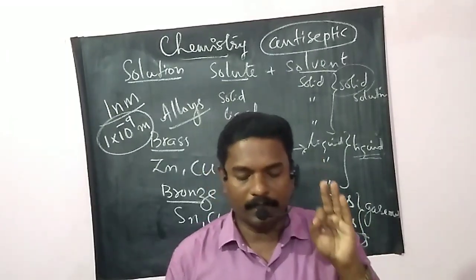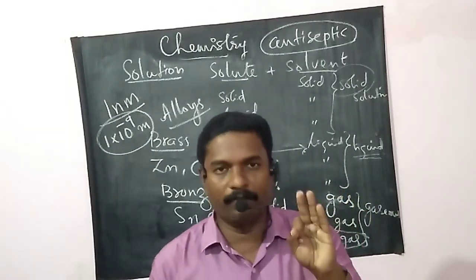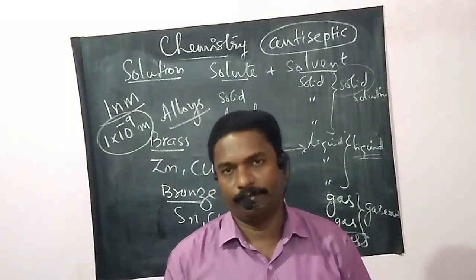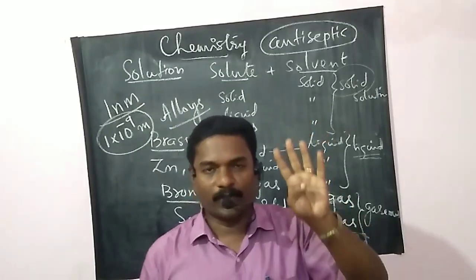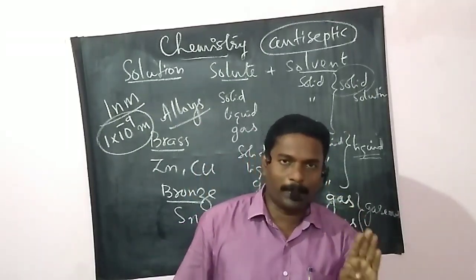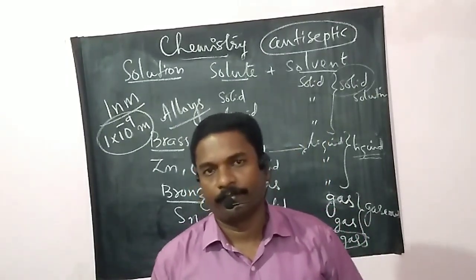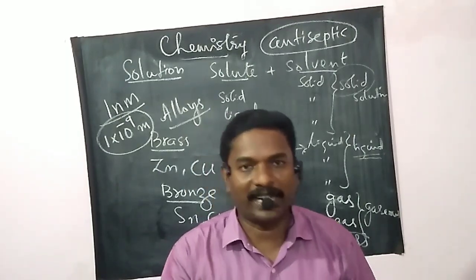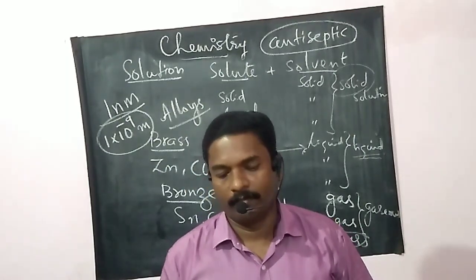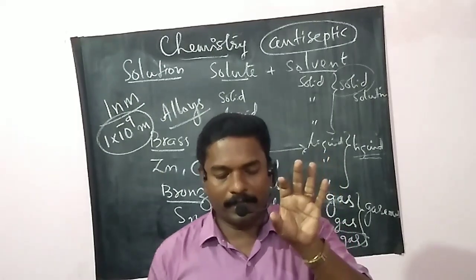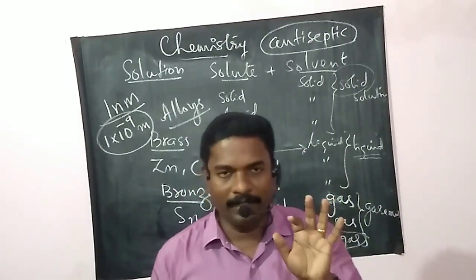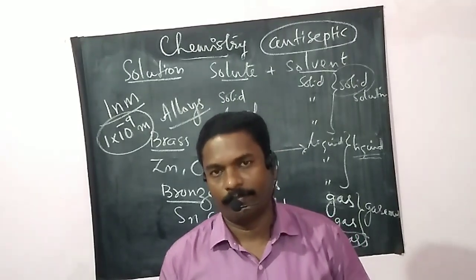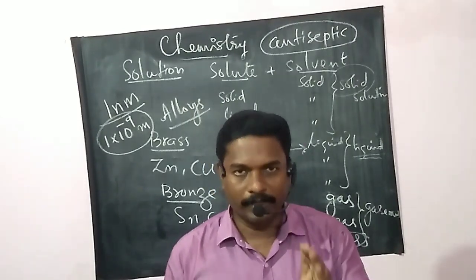So, the path of the light is not visible in a solution. Fourth one, the solute particles cannot be separated by means of filtration. The solute particles do not settle down when left undisturbed. That is, the solution is stable.